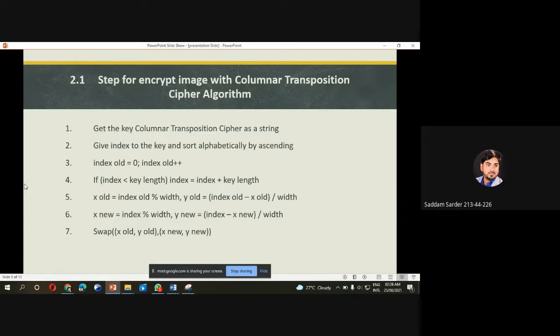Here we take the modulus between index old and width. If the modulus returns 0, then it will fit perfectly. Otherwise, we append extra characters, and the key becomes key minus extra characters, and index old minus x old. So we can determine the size of the grid by dividing the length of index by width. Similarly, we take another variable x new and swap x old, y old with x new, y new.